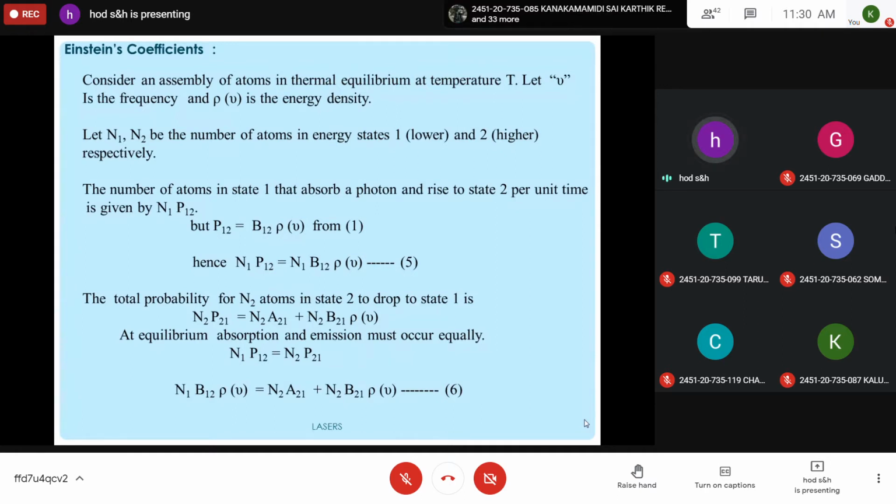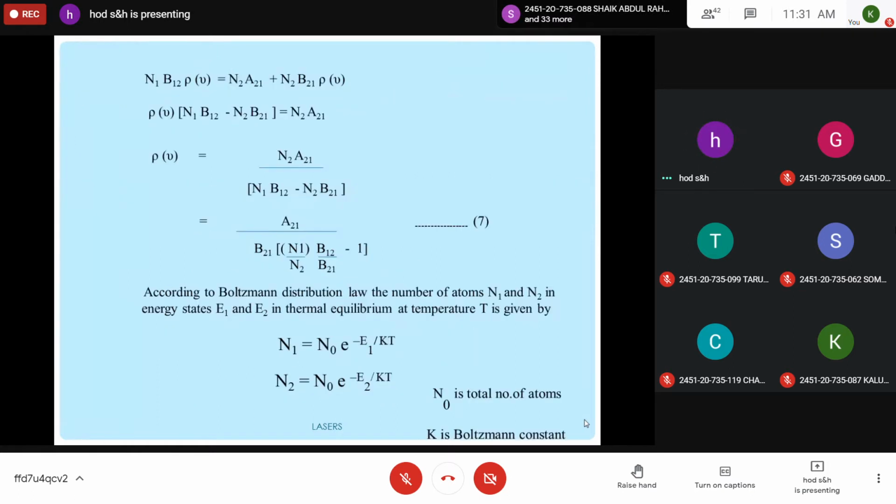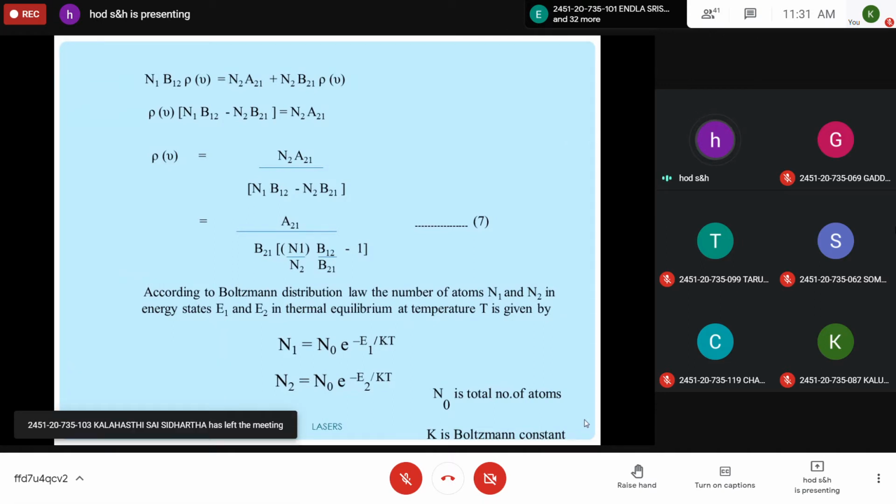So this is equation 6: N1 B12 rho nu is equal to N2 A21 plus N2 B21 rho nu. Then you bring the second term, N2 B21 rho nu, to the left hand side and take rho nu as common. So it can be written as rho nu into N1 B12 minus N2 B21 is equal to N2 A21. Then rho nu is equal to, taking this to the right hand side, it comes to the numerator: N2 A21 by N1 B12 minus N2 B21.